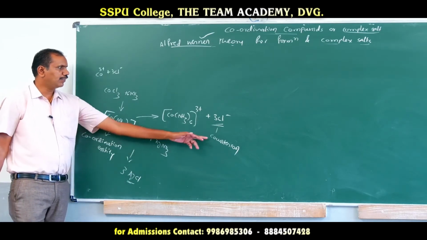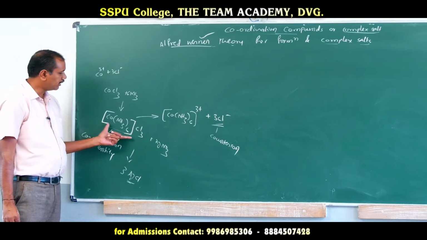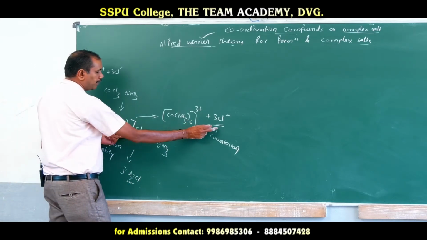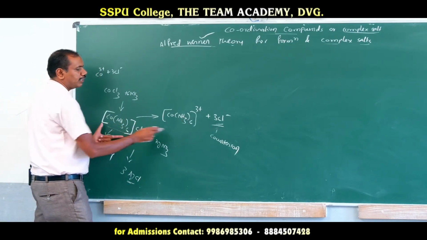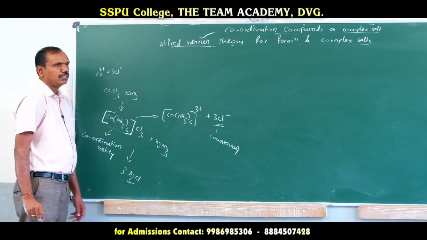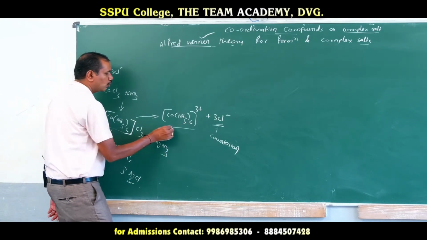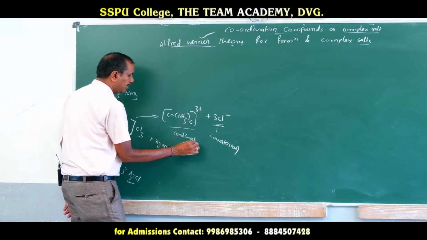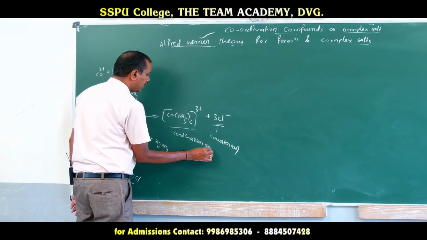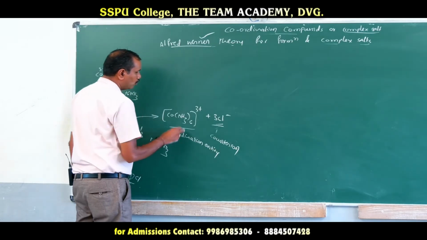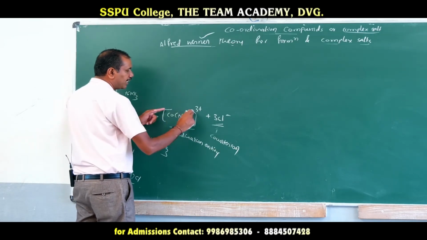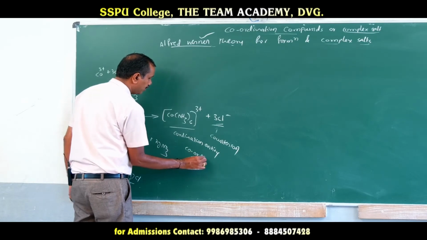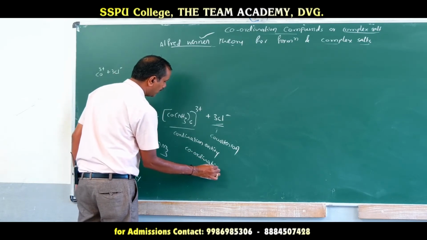The simple ion which is obtained after the dissociation of a complex salt is called a counter ion. So this group is called the coordination entity. Those groups kept within the square bracket are called the coordination sphere.